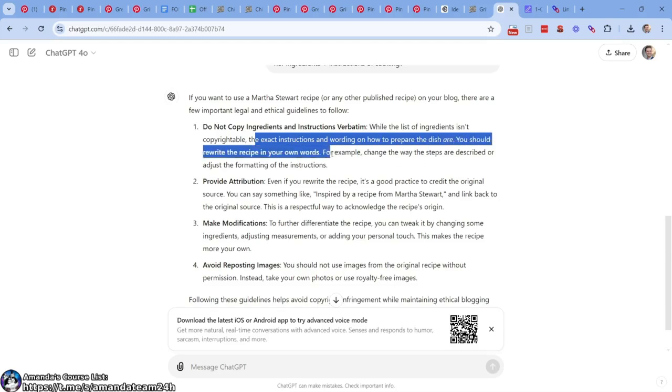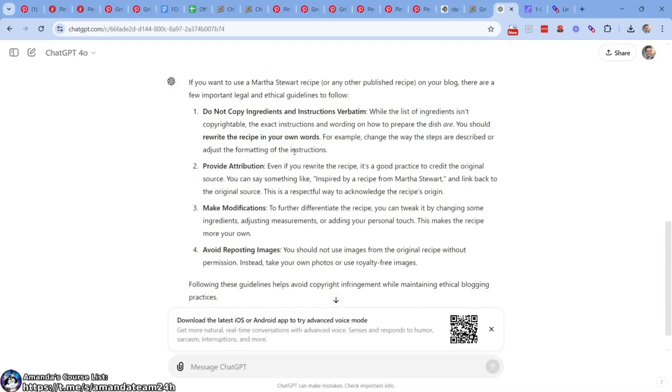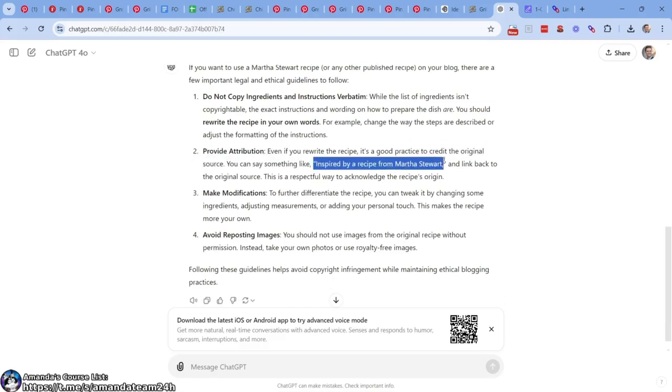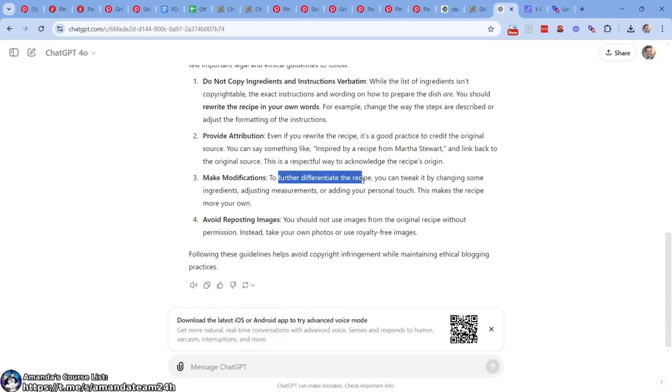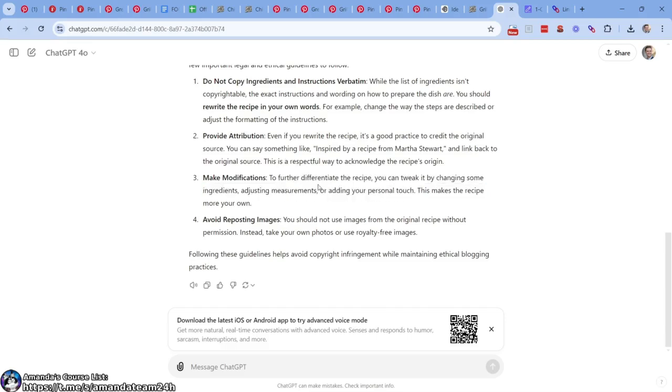You should rewrite the recipe in your own words. For example, change the way the steps are described or adjust the formatting of the instructions. Okay, makes sense to me. Provide attribution. So you could have a backlink, say, inspired by a recipe from Martha Stewart backlink. Boom. Make some modifications to further differentiate. You can tweak by changing some ingredients, adjusting measurements, or adding your personal touch, right?